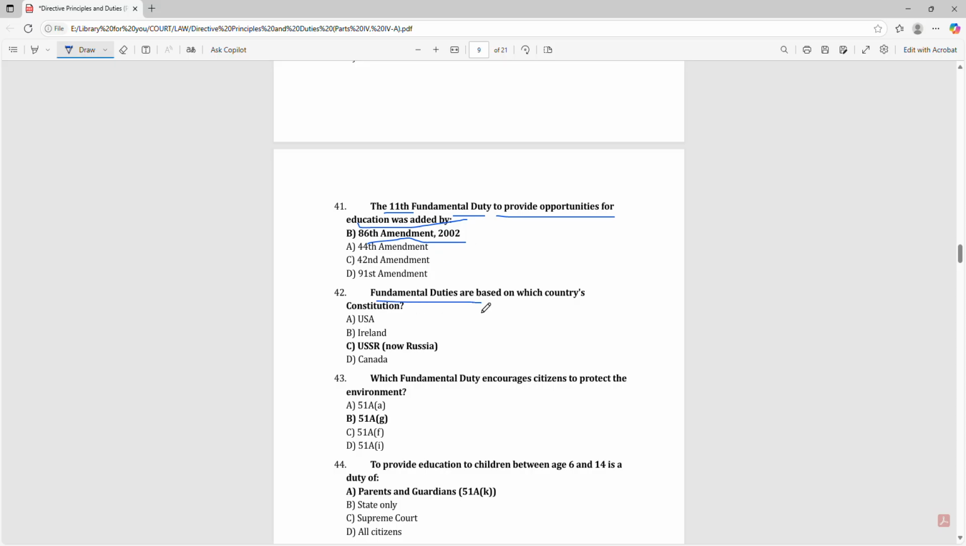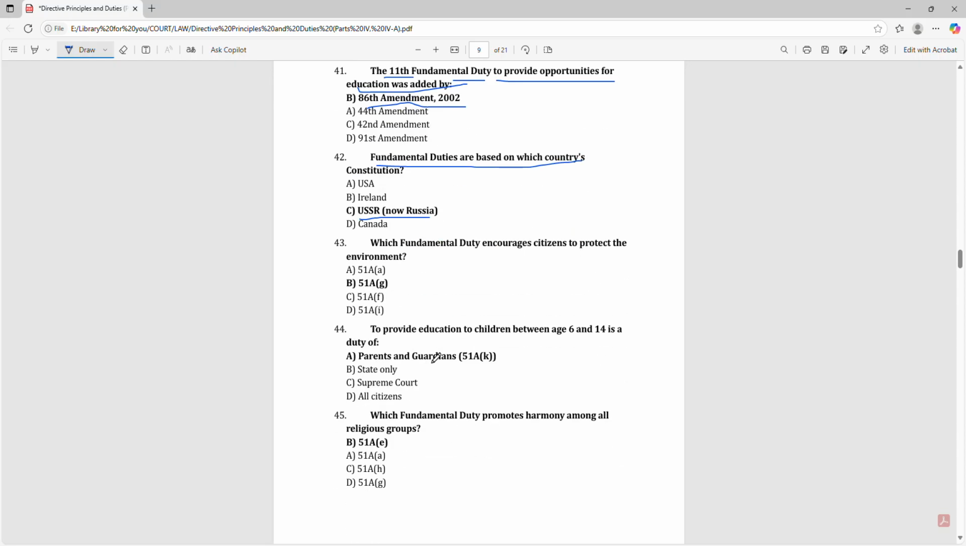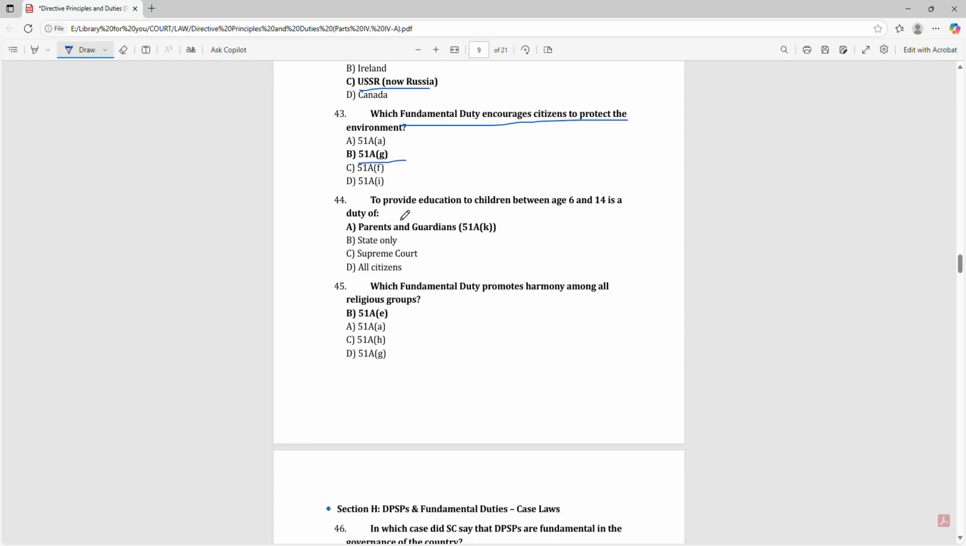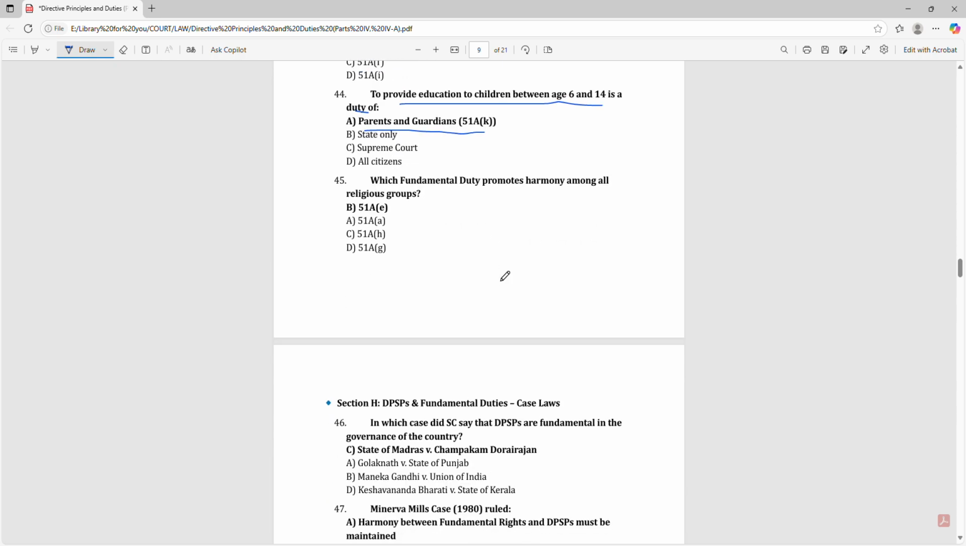Fundamental duties are based on which country's constitution? USSR, now Russia. Which fundamental duty encourages citizens to protect the environment? 51A. To provide education to children between age 6 and 14 is a duty of parents and guardians. Which fundamental duty promotes harmony among all religious groups?